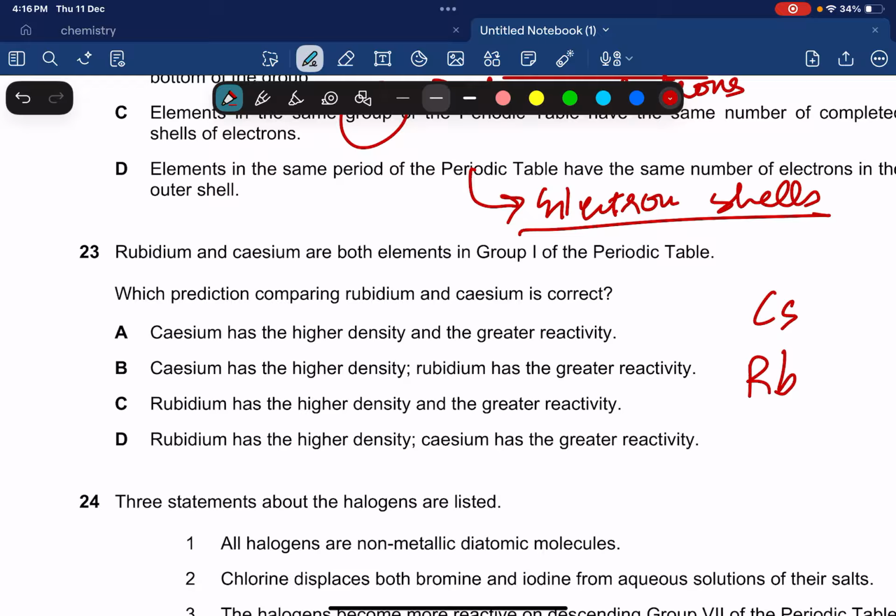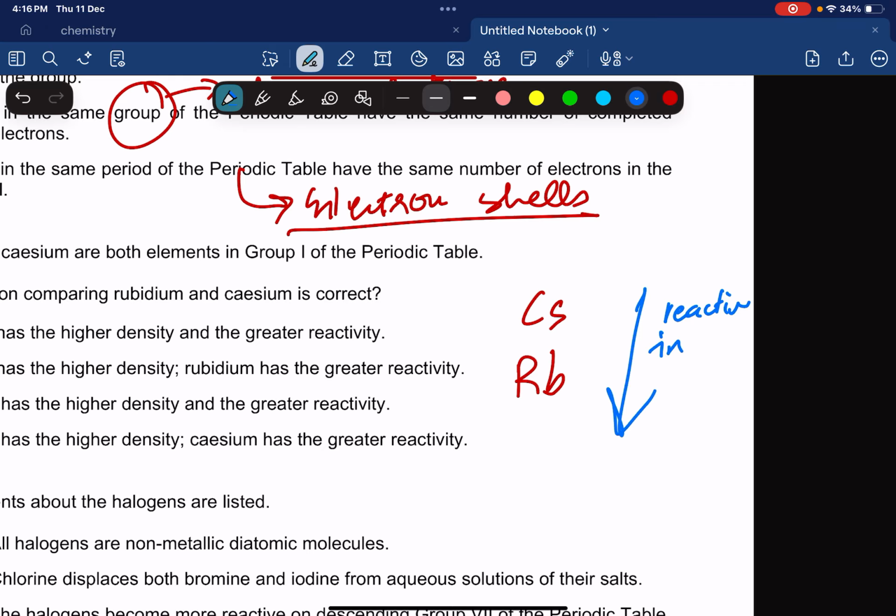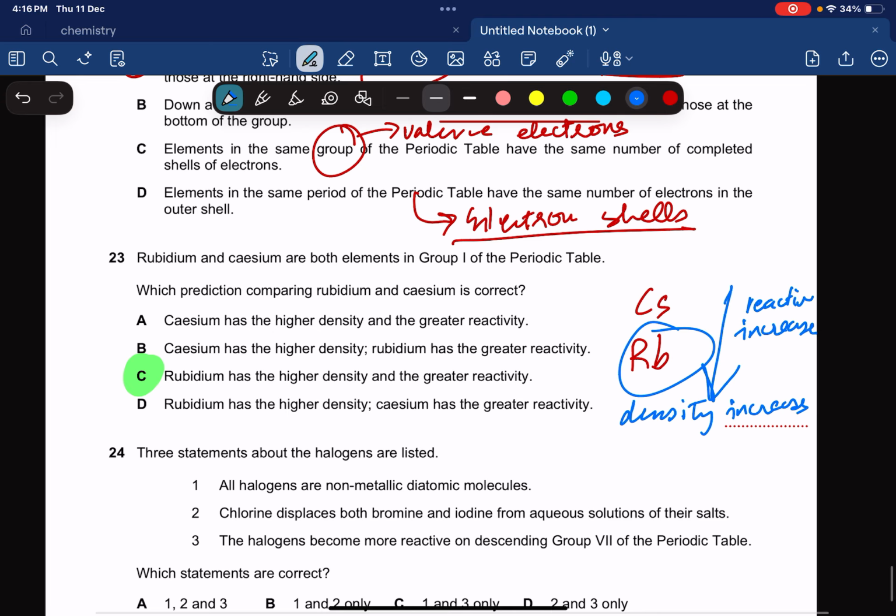Rubidium is going to have higher density and greater reactivity because in group 1, what happens down the group? In group 1, when you move down the group, your reactivity increases and your density also increases down the group. So rubidium is below cesium.